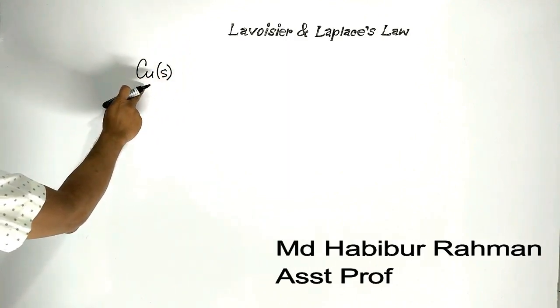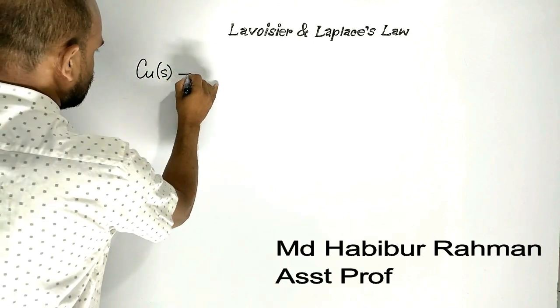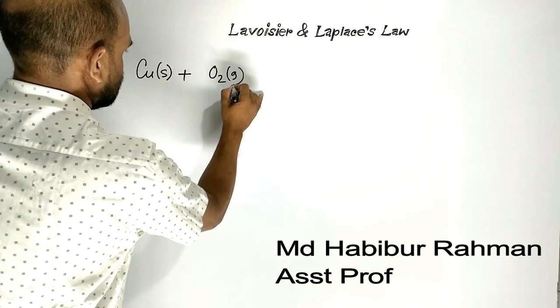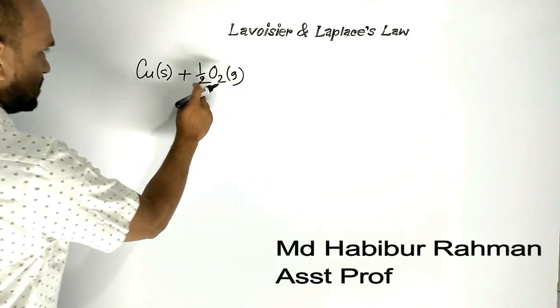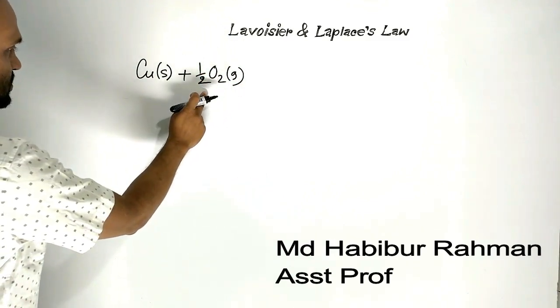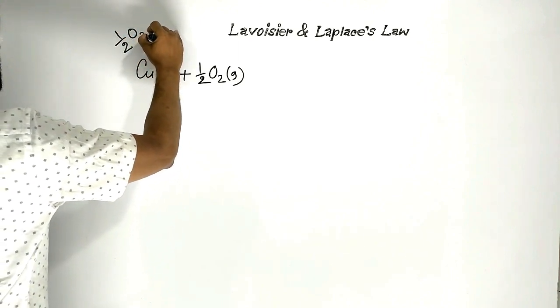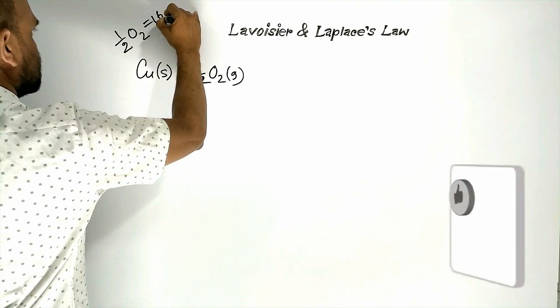A reaction of copper and oxygen. Here, half mole oxygen. Half mole oxygen means 16 gram oxygen.